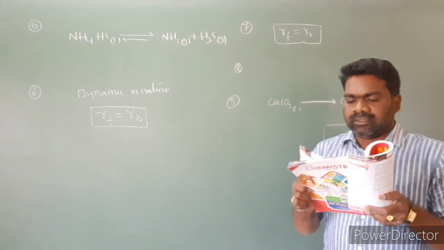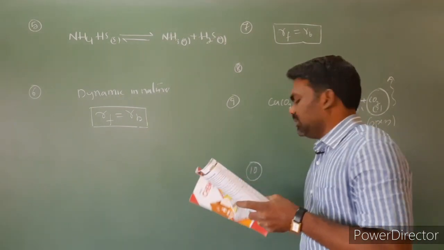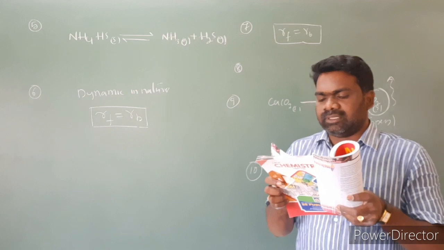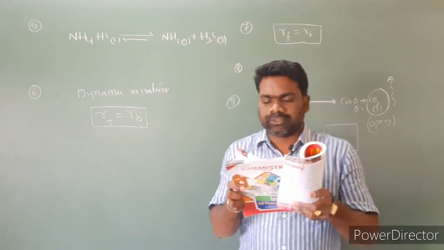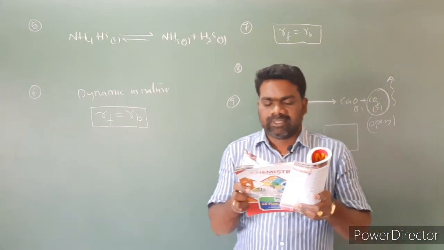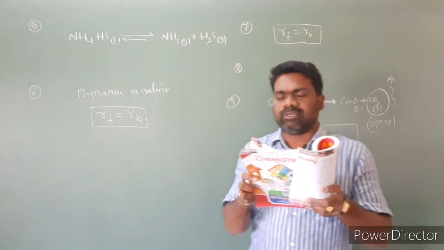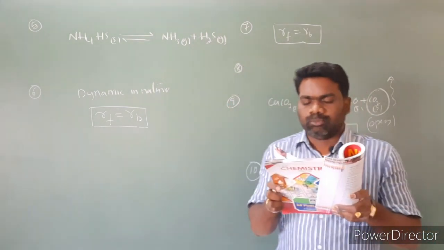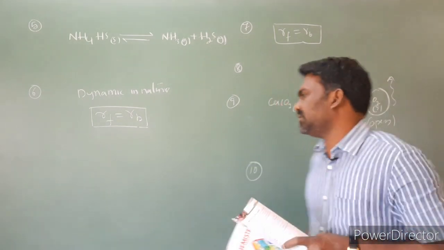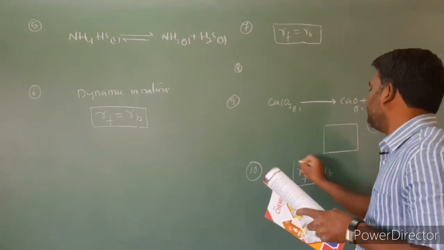Question number 10. The chemical equilibrium is dynamic because: option 1, equilibrium attained quickly; option 2, concentration of reactants and products become the same at equilibrium; option 3, concentration of reactants and products are constant but different; option 4, both forward and backward reactions occur at all times with the same speed. That is nothing but the rate of the forward reaction being equal to the rate of the backward reaction.